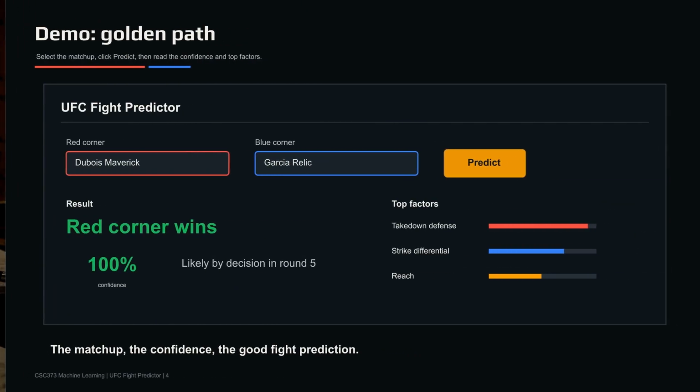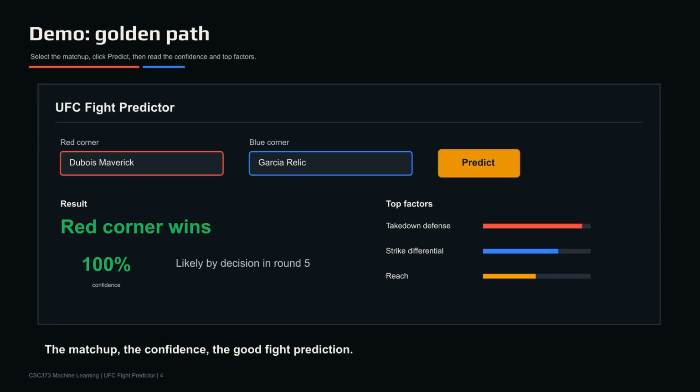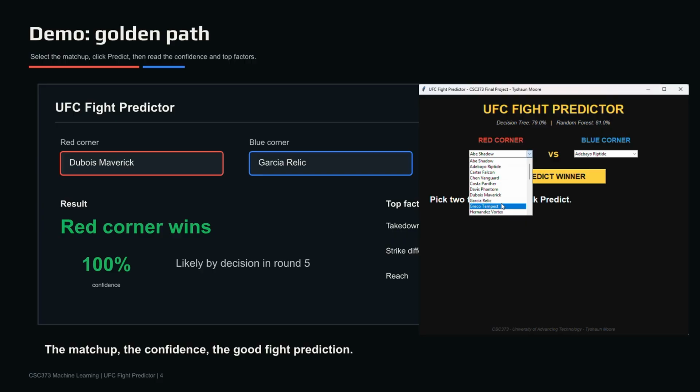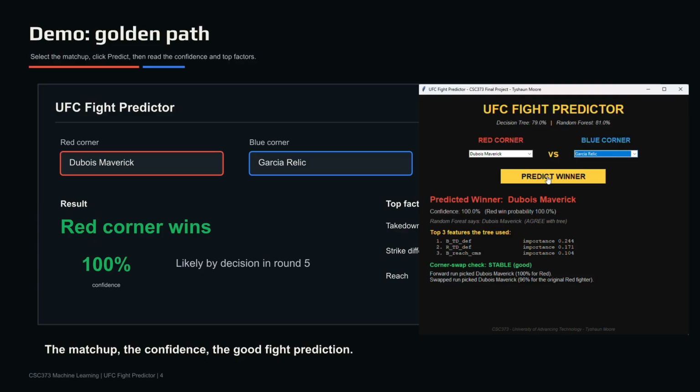Let me show you a real example. I'm going to pick 2 fighters from the drop down. Red corner, Dubois Maverick. Blue corner, Garcia Relic. Both lightweights, both with deep records in the dataset. I click predict, and in about half a second, we get the prediction. Red corner wins, 100% confidence, most likely by decision in round 5.